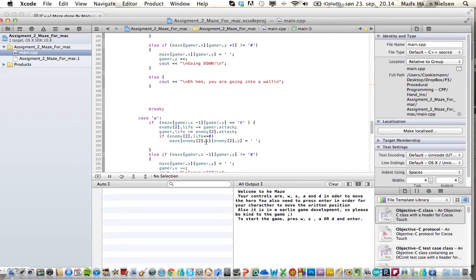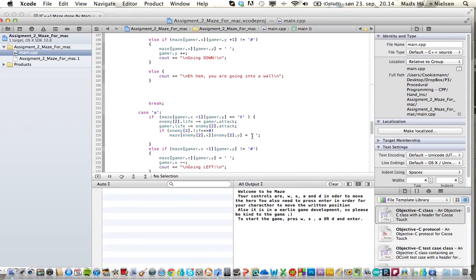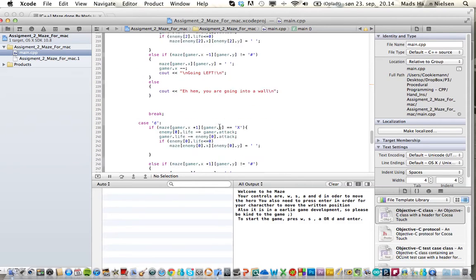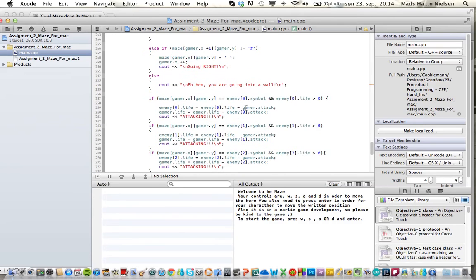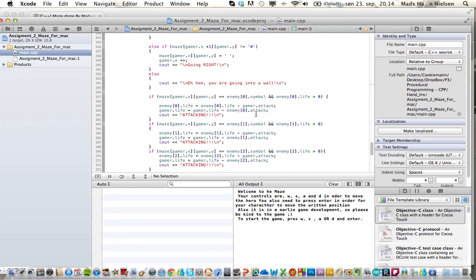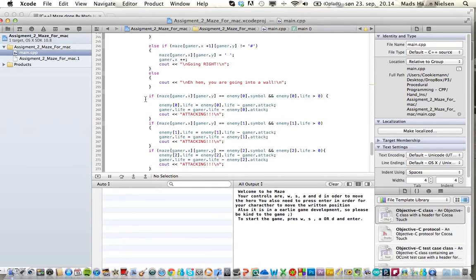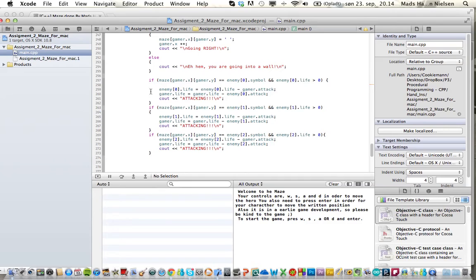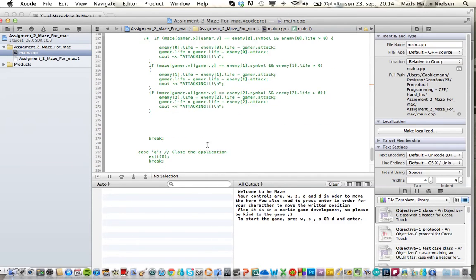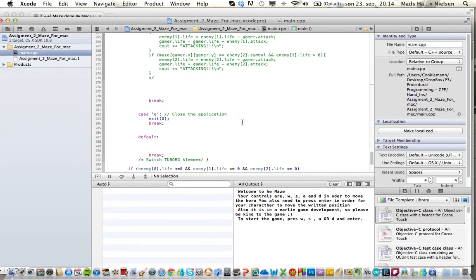That's just for the A. So every time I'm going minus 1 on the x-axis, to the left, I can just check and do the same again. And also for D, that is for the x sign. Yeah, there was my old code. It should just be running attack, but it actually does nothing. Actually, I can do it like this, and then if I press Q, it closes the application.